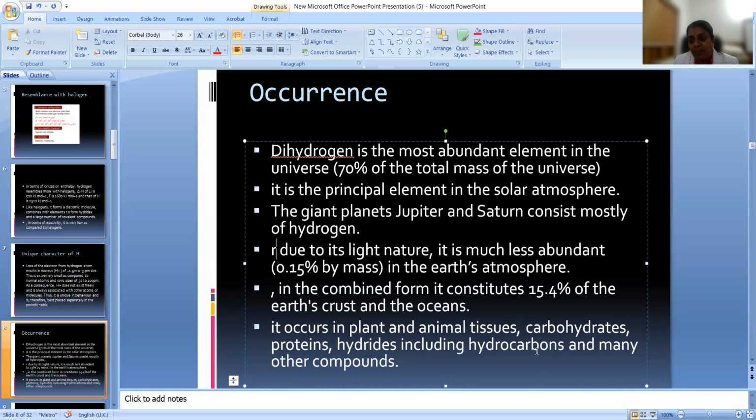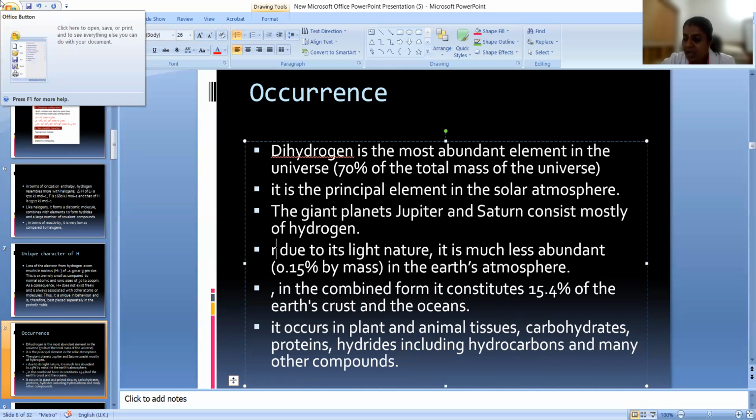A hydrocarbon is a compound which consists of only carbon and hydrogen, and these are the main compounds. This is all about the occurrence of hydrogen.